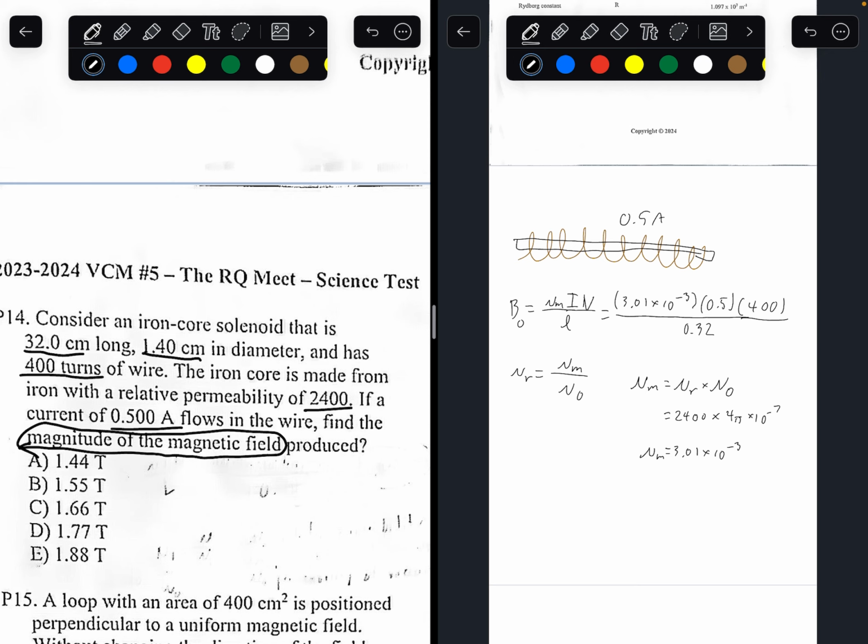So plugging everything into the calculator once again, the magnetic field through the medium is going to be equal to 1.885 teslas. So the answer to the question is 1.8, closest to E, 1.88 teslas.